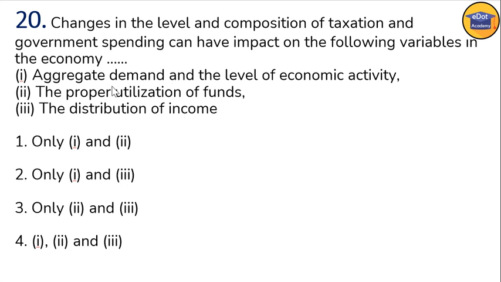Aggregate demand and level of economic activity, proper utilization of fund, and distribution of income. So it will have impact on first and third, that means aggregate demand and level of economic activity and distribution of income. Proper utilization of fund will not have any impact.